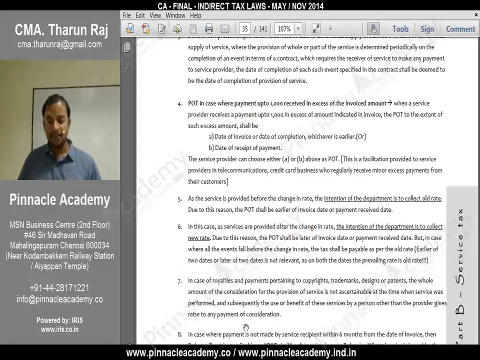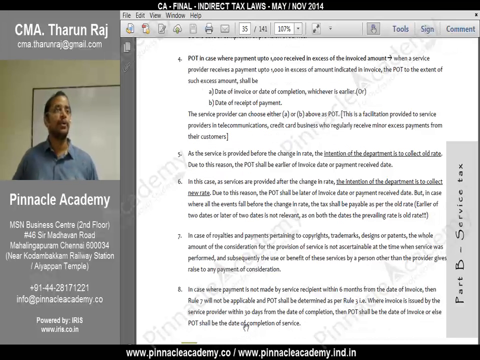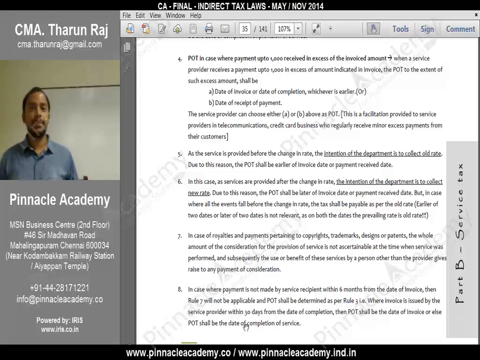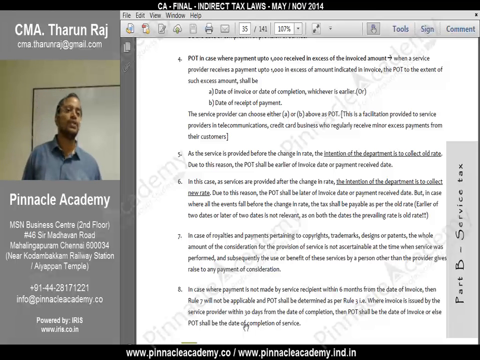Okay. Then we have some special points in point of taxation. With that we can close. See point number 4 in special points, notes to the above chart in your material, that is in your textbook. See there point number 4. Let me explain this.